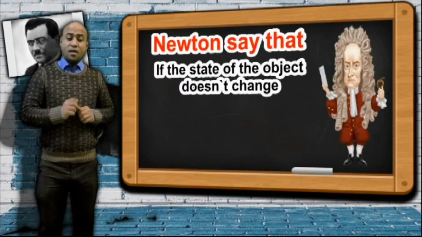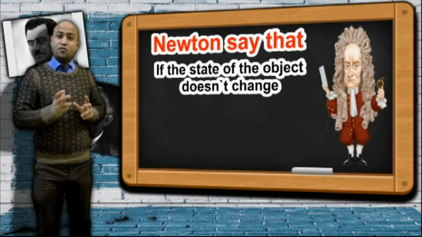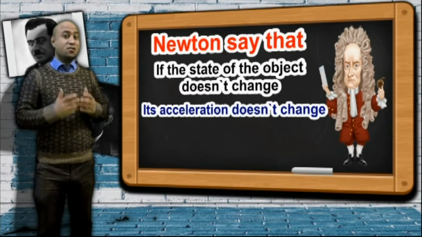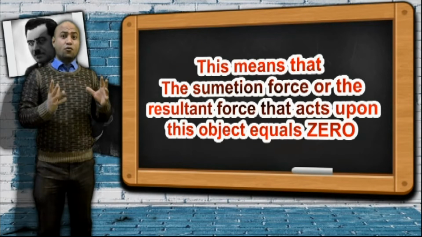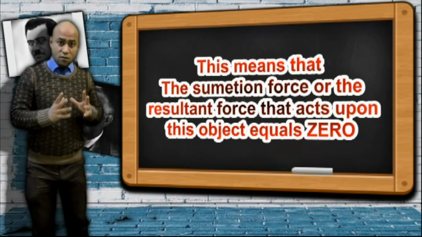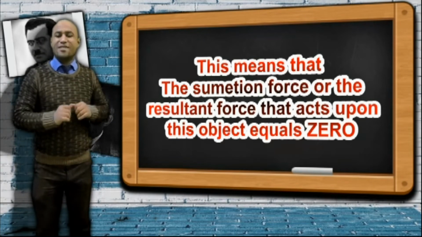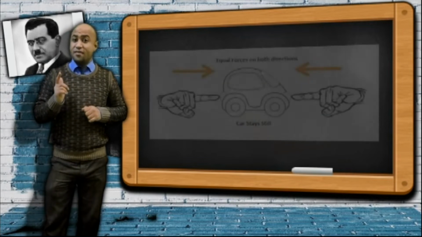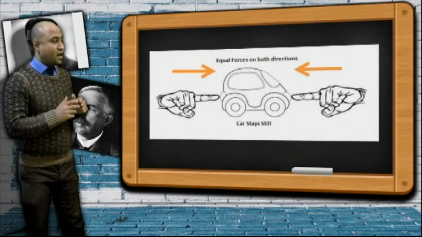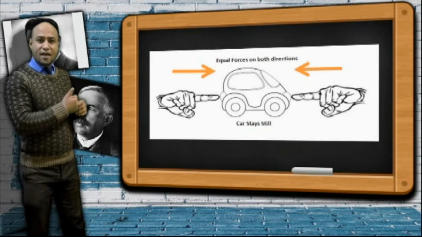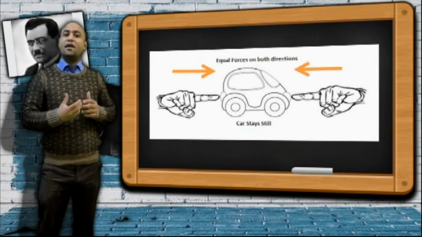Newton said that if the state of the object doesn't change, its acceleration doesn't change, its velocity doesn't change, this means that the summation force or the resultant force that acts upon this object equals zero. So he said that the car speed doesn't change because there is another force that acts in the opposite direction, which is called friction and air resistance.